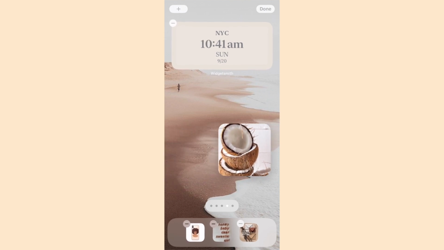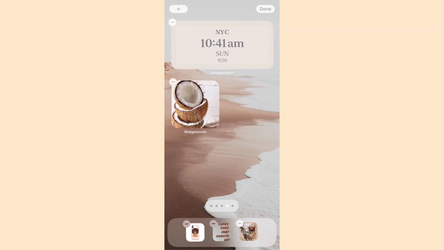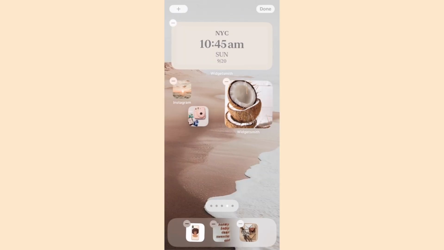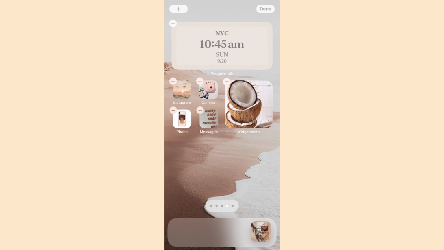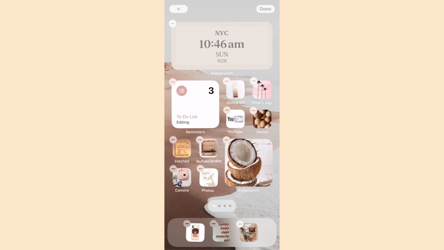You're going to have to play around with where you want your apps to be or what layout you want. Depending on the size of your widget, it's going to determine where you can place your apps. I did add a to-do list because I like to keep on track throughout my day. So I added a to-do list, but you can add the weather, you can add your horoscope, you can add the percentage for your iPhone. There are so many different options, so you just have to play around with it.